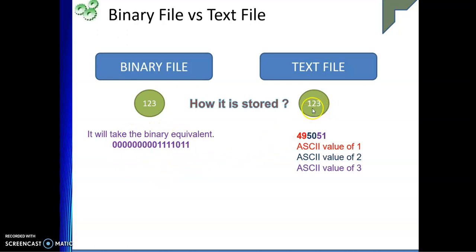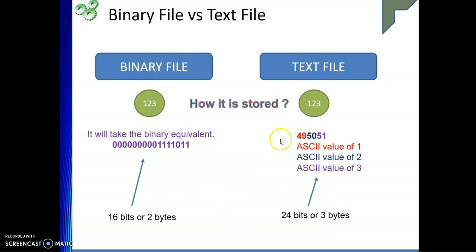But in the text file, we have 49, 50, and 51, and each ASCII value takes 8 bits, because 49 can be represented in an 8-bit format, 50 in an 8-bit format, and 51 also in an 8-bit format. So in the binary file, storing 123 takes 16 bits, or 2 bytes. However, in the text file, it takes 24 bits, 8 plus 8 plus 8, or 3 bytes.